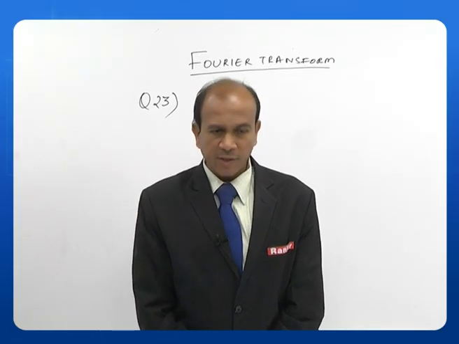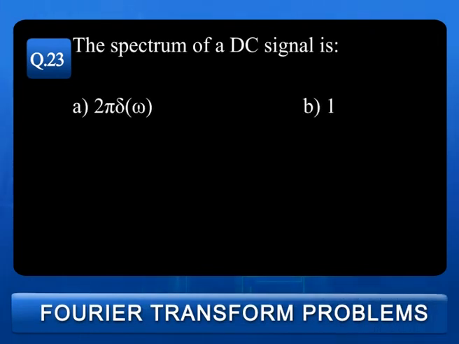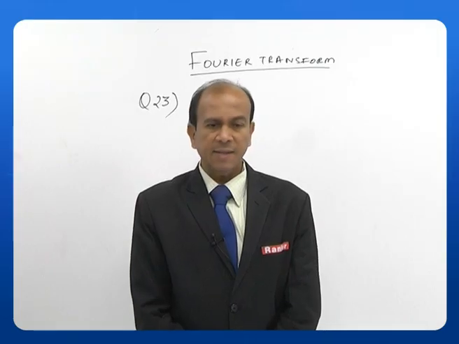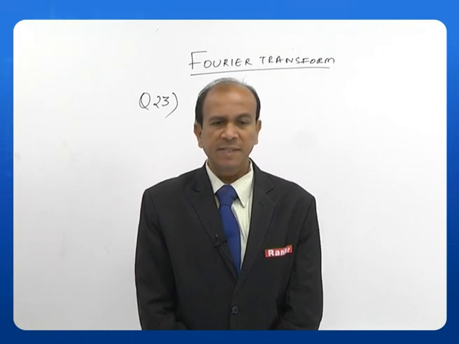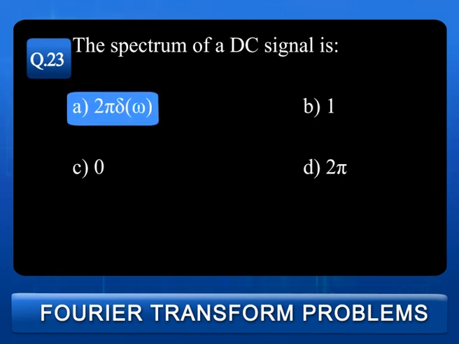Next question, 23rd question. The spectrum of a DC signal is A. 2 pi delta of omega, B. 1, C. 0, D. 2 pi. The answer is A, that is, the spectrum of a DC signal is 2 pi delta of omega. The answer is A.